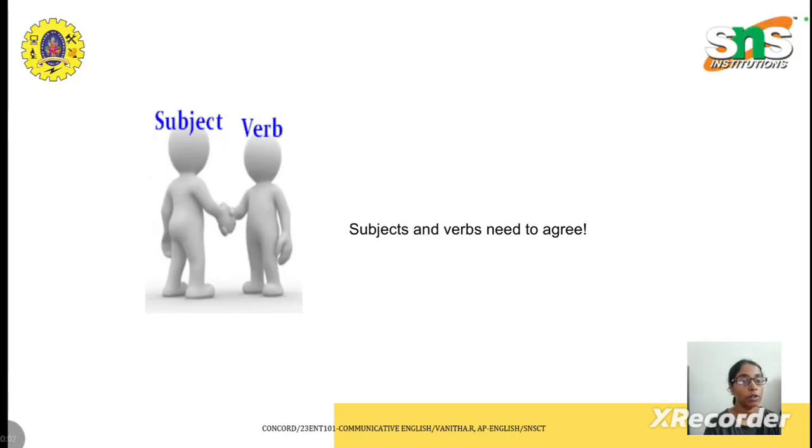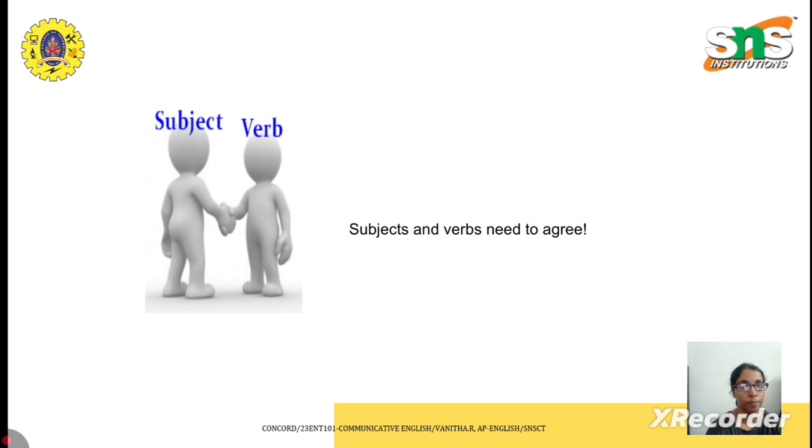Good evening, all. Today I'm with a new topic, concord, subject verb agreement. In English grammar, concord means agreement between different parts of sentences. It ensures that words match correctly in number, person, gender, or case. So, what is subject verb agreement?